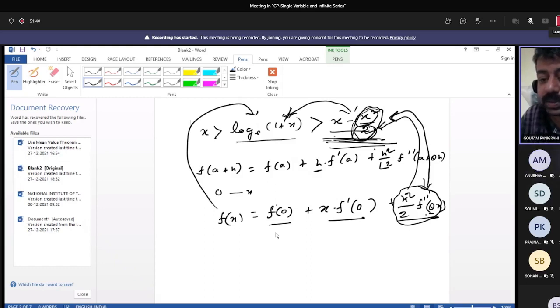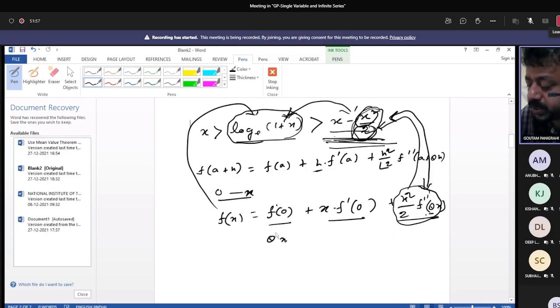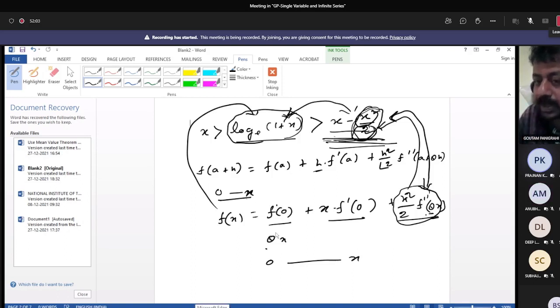Okay. Sir, what will we take as fx? fx here, this middle. Okay. Sir, and theta x, what will we take? Theta x, that you have to take. Interval is 0 to x, and theta x is an intermediate point. So instead of the factorial format, we have used the remainder here. Why have we not used the factorial form?